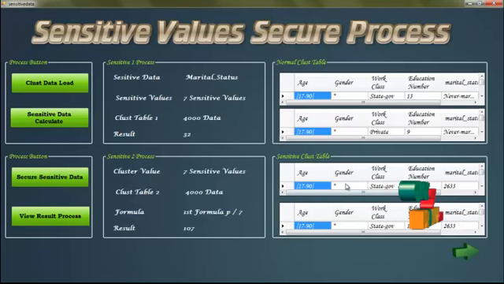This is the result of the sensitive clustering value data. The result is 107. The formula of the clustering process is p divided by 7, where p is our sensitive attributes. Then click the next button.